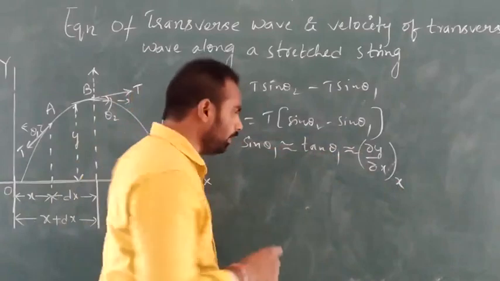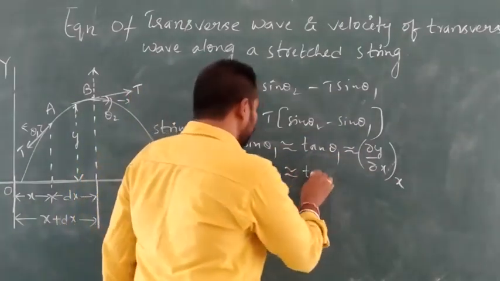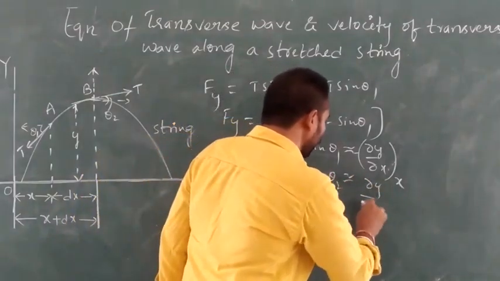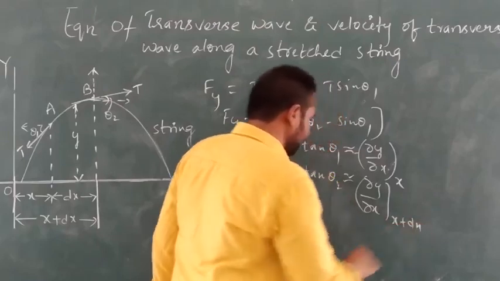Similarly, we can write sin theta 2 is approximately equal to tan theta 2, which is equal to dou y by dou x at the coordinate x plus dx.